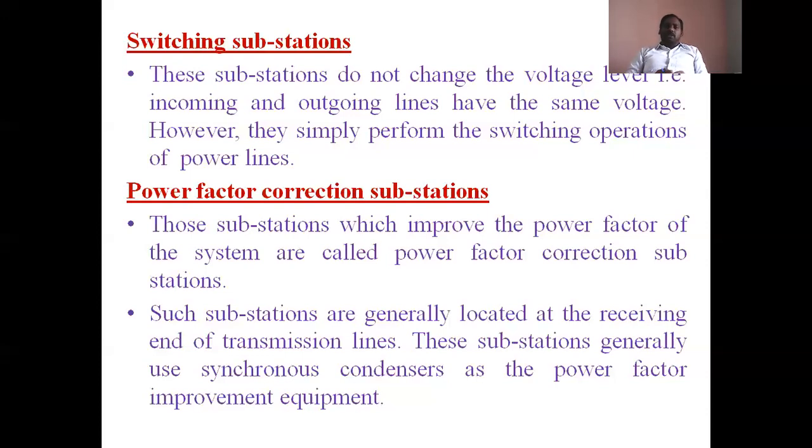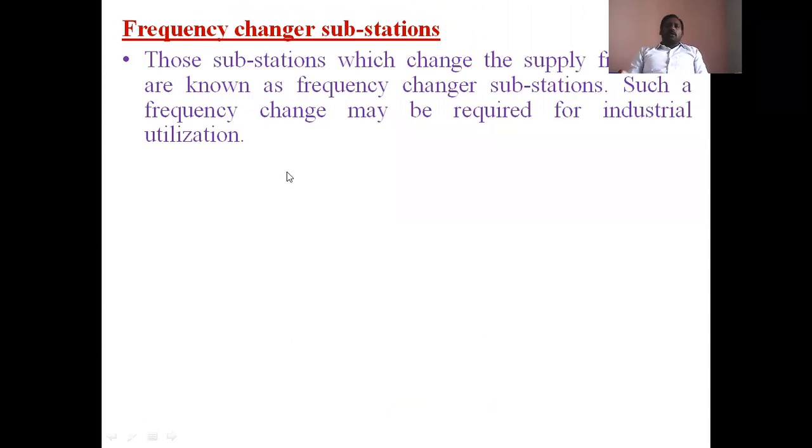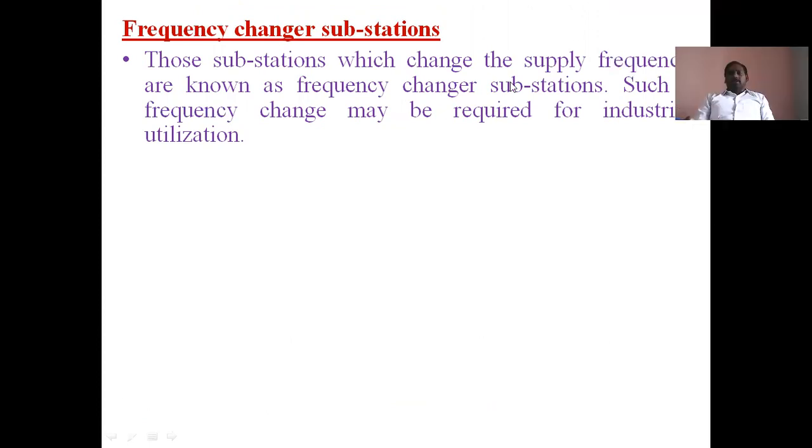And we can reduce the kVA burden on the supply system. So the next substation is the frequency changer substation. In this substation, the supply frequency can be changed, which is useful for proper industrial utilization, to change the speed of operation of motors. Those substations which change the supply frequency are known as frequency changer substations.